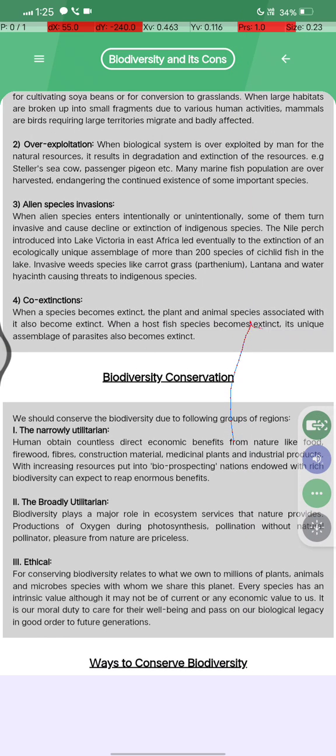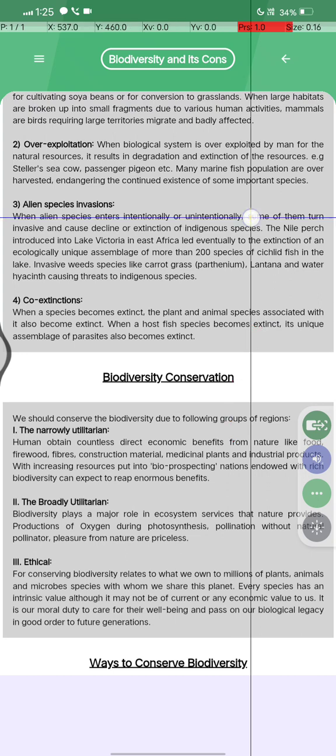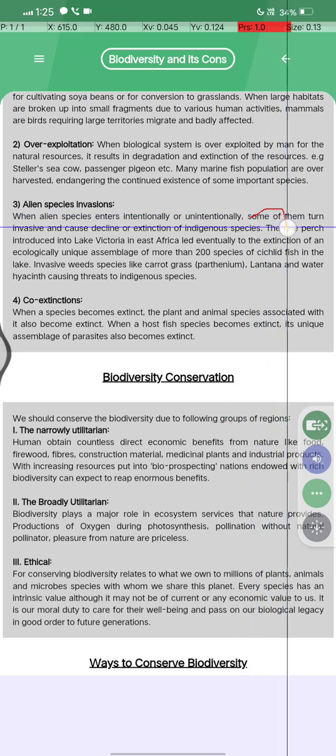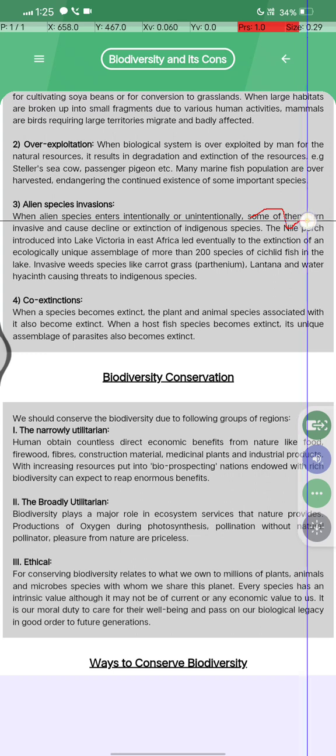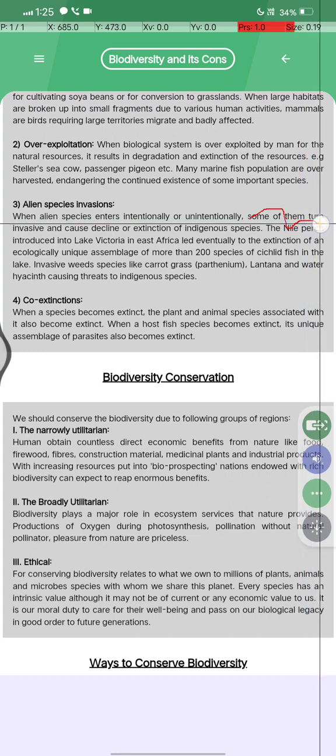ओके अब हमारा अगला नंबर है एलियन स्पीशीज इन्वेंशन. When alien species enter intentionally or unintentionally, some of them turn invasive and cause decline or extinction of the indigenous species.